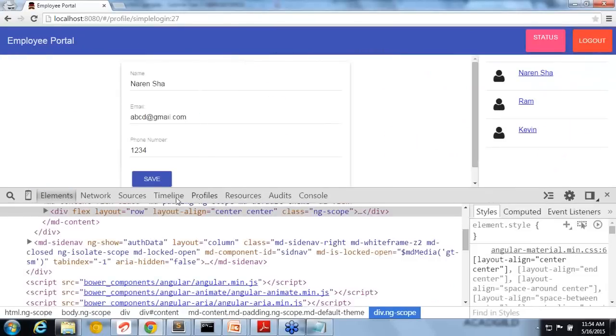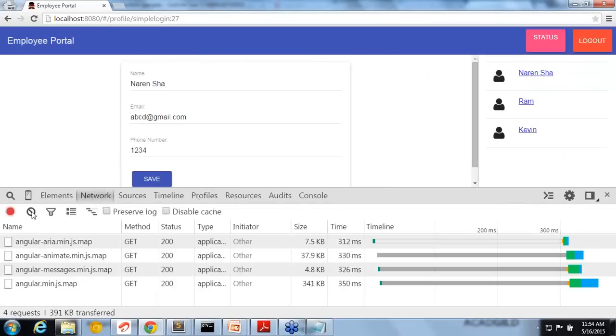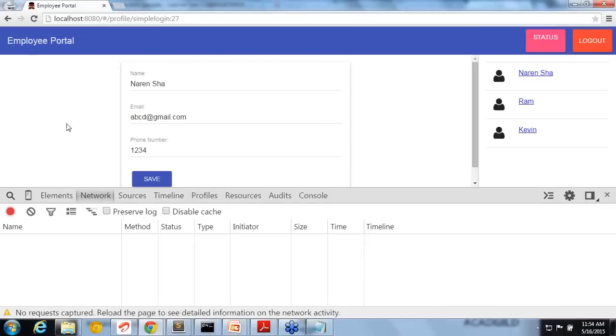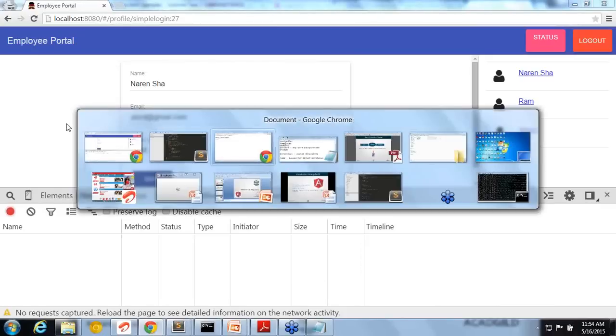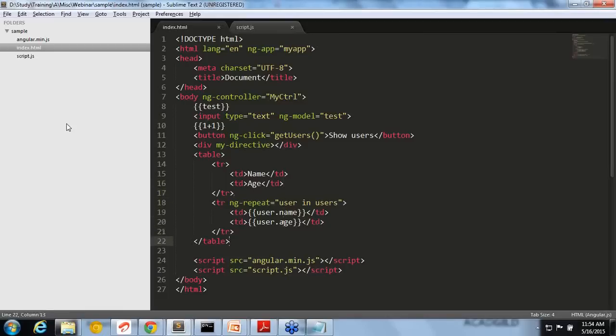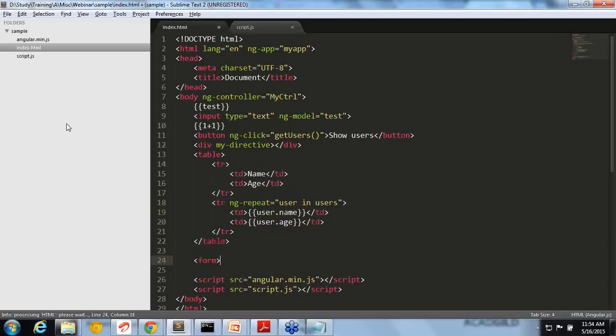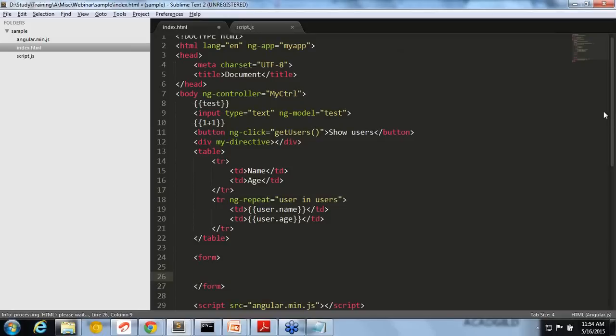In that kind of scenario, you need a mechanism to communicate with the server using JavaScript itself. Earlier, in the initial stages, you would have a form. This is how we used to write it: method equal to post, and an input type equal to submit, a submit button.